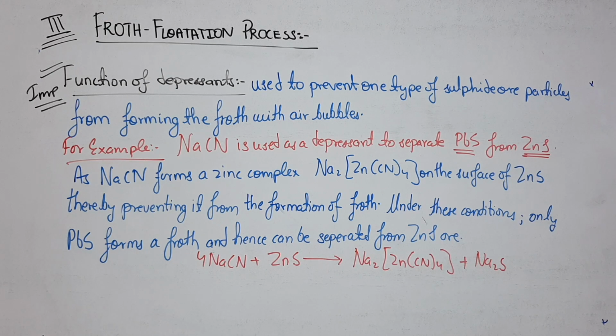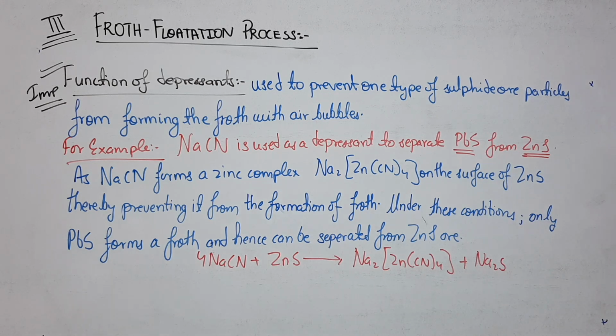As I told you, the function of the depressant has usually been asked for 1 mark. What is this depressant? Sometimes it happens that inside the beaker there is the formation of 2 types of sulfide ores. We can make a froth with only 1 type of sulfide ore.